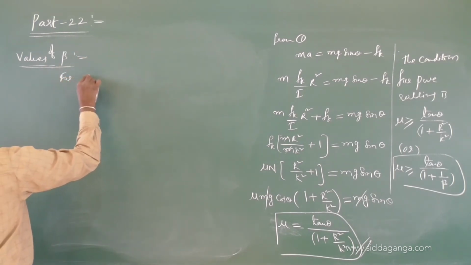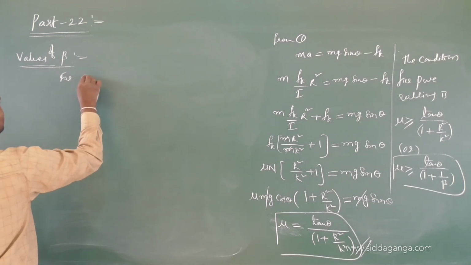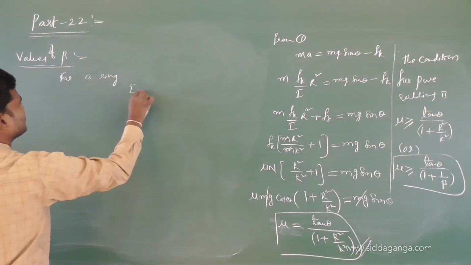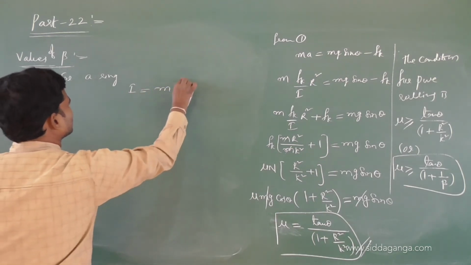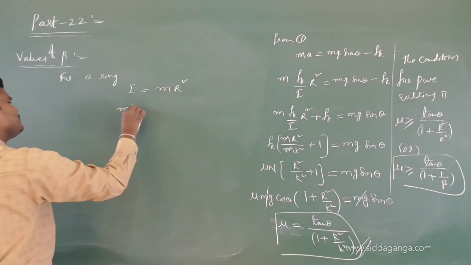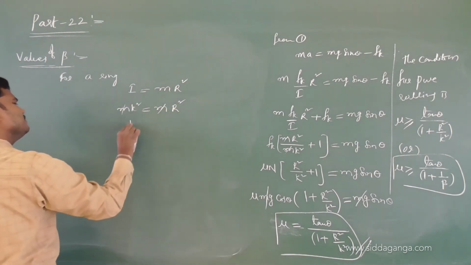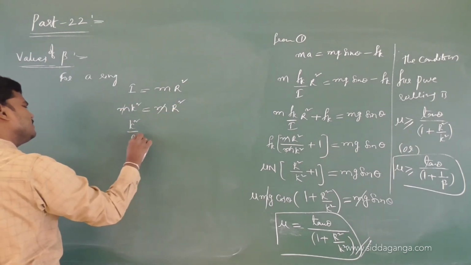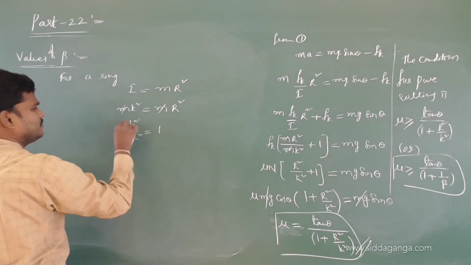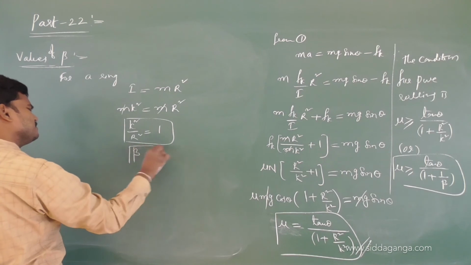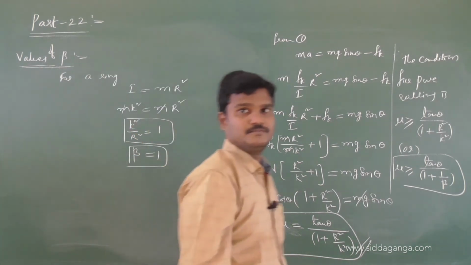For a ring about its center, passing through the center perpendicular to the plane, what is the basic formula? I is mr square, that is mk square, mr square. Then what is k square by r square? It is 1. K square by r square is 1, which means beta is 1.